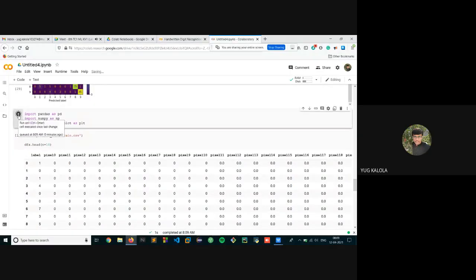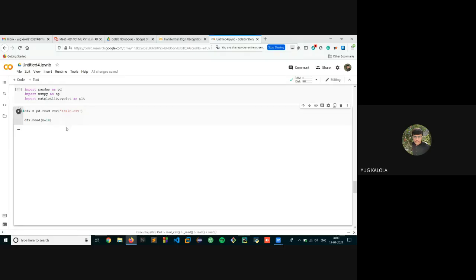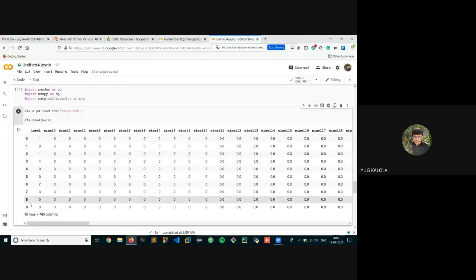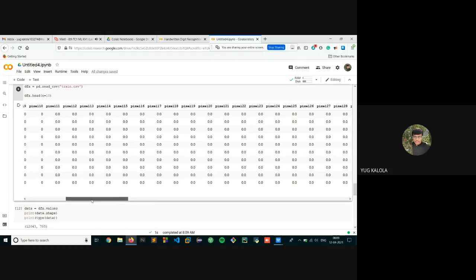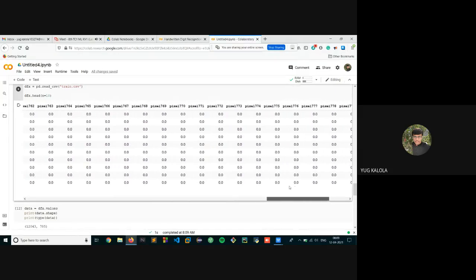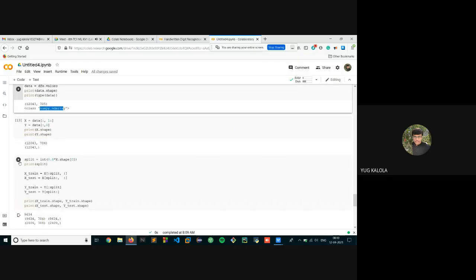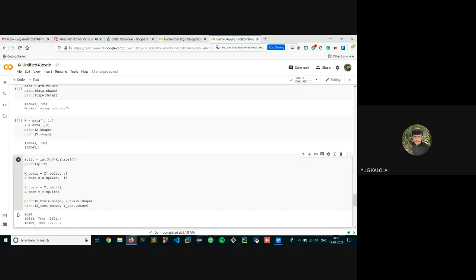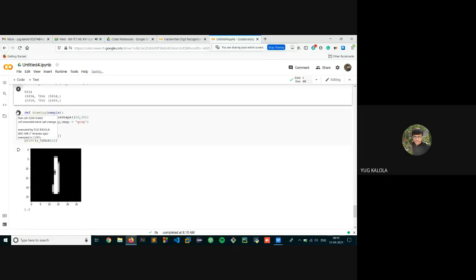Then we have also implemented another way, which I will show you. Here is our train.csv file. Here are the digits from 0 to 9, and the pixel values, 785 columns. Then we gave the values and the type of the data, in this case a NumPy array. Then we split this data into xtrain, xtest, ytrain, and ytest. And here is our final output.